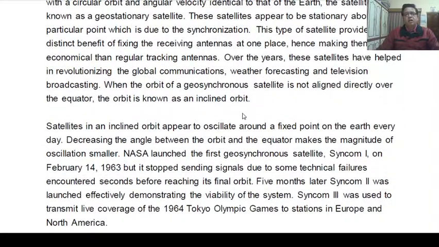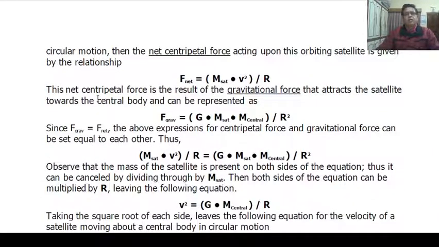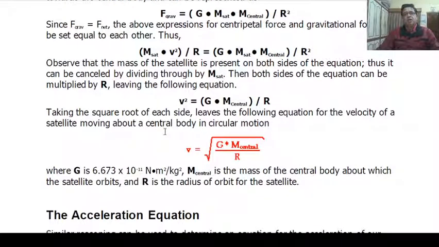So these are the main results we discussed, and we saw that the net centripetal force is the result of the gravitational force that attracts the satellite. So F gravitation equals F net, and from this expression we derive the relation for velocity: V equals under root G M central upon R, where G is the gravitational constant, M central is the mass of the central body about which the satellite orbits, and R is the radius of the orbit of the satellite.